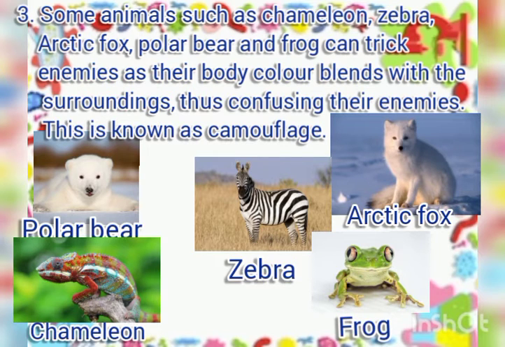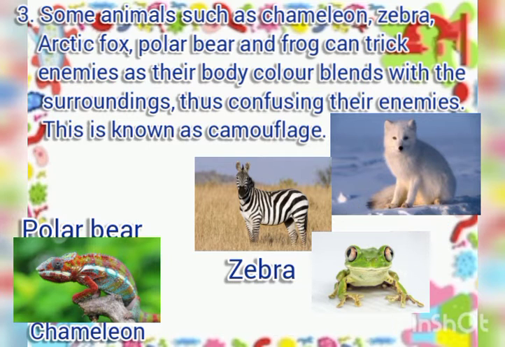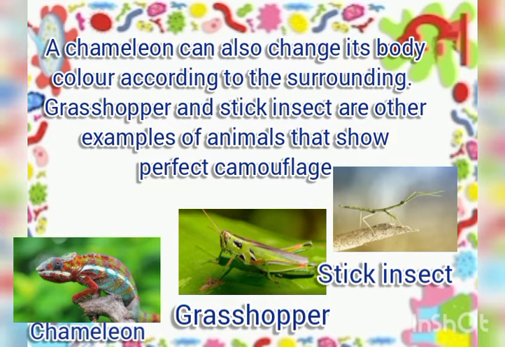Some animals such as chameleon, zebra, arctic fox, polar bear and frog can trick enemies because their body color blends easily with their surroundings, thus confusing their enemy. This is known as camouflage. A chameleon can also change its body color according to the surroundings. Grasshopper and the stick insects are other examples of animals that show perfect camouflage.